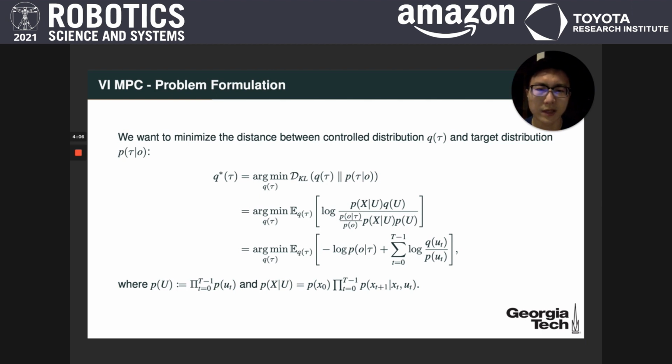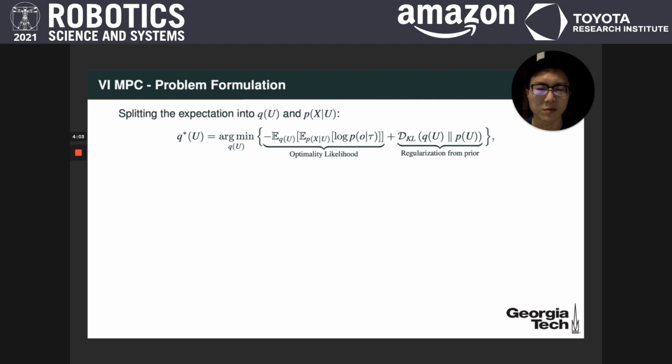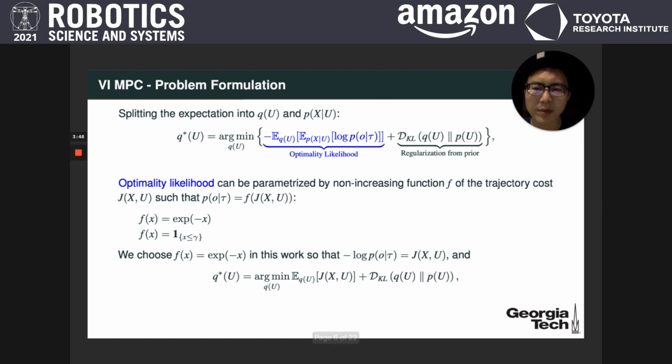Through some reformulation, we get the following two terms, with the first term being the negative log likelihood function of the optimality, and the second term being the KL divergence between the control distribution and the prior distribution, which acts as a regularizer. The optimality likelihood can be parameterized by any non-increasing function of the trajectory cost, such that higher costs always correspond to lower optimality likelihood. Common choices of the function are negative exponential and indicator function. And here we choose the negative exponential function.